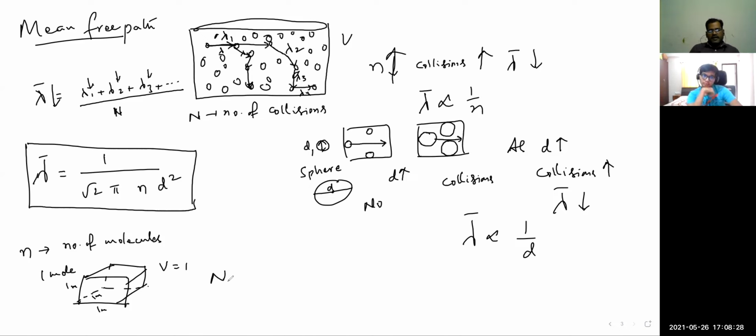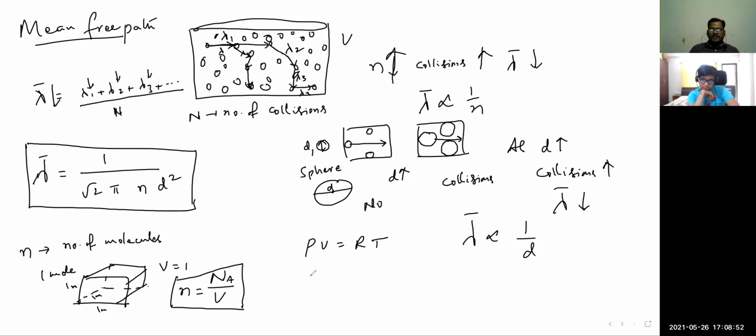We know that it is Na by V. Na by V is nothing but the small n we are using in this formula. Now PV is equal to nRT; if we consider 1 mole, then PV is equal to RT.